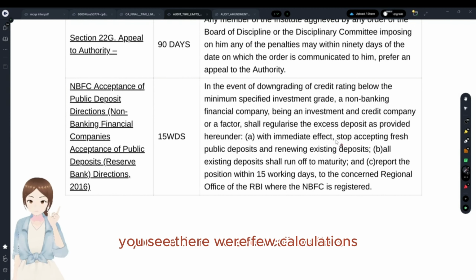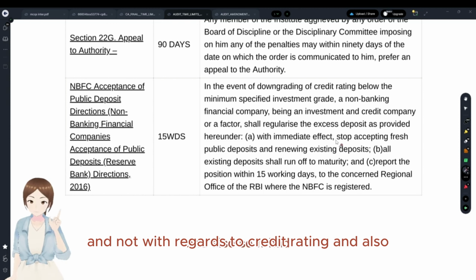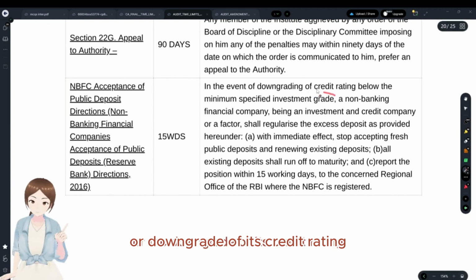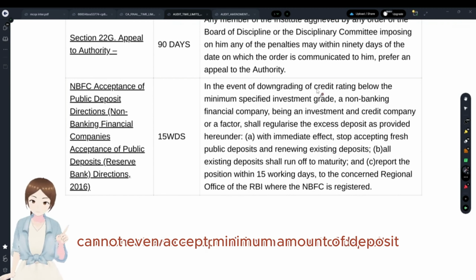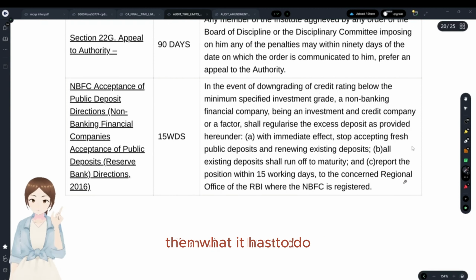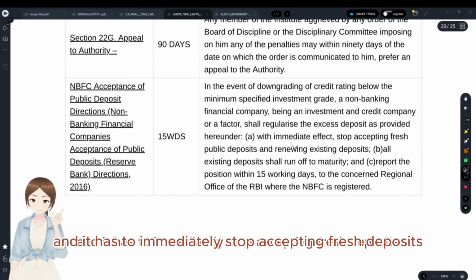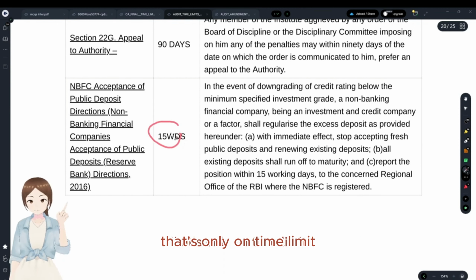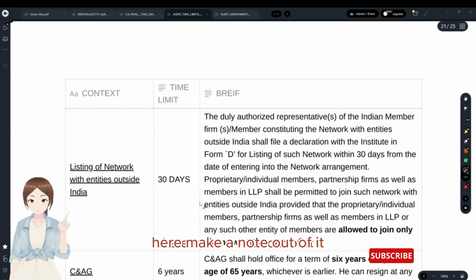There were a few conditions with regards to accepting the deposits and credit rating, and also if it had a downgrade of its credit rating so that it cannot even accept the minimum amount of deposit, then what it has to do? It has to report that position within 15 working days, and it has to immediately stop accepting fresh deposits and all the existing deposits run to maturity. And this is 15 working days. That's the only time limit that has got working days here. Make a note of it.